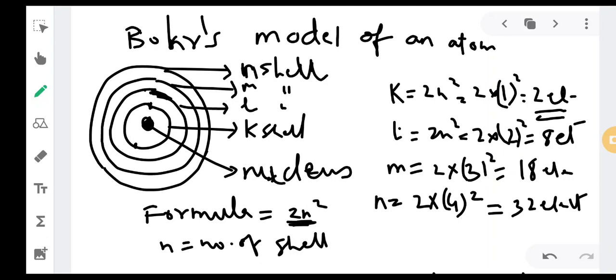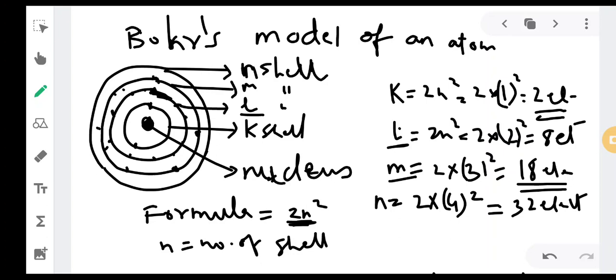1 and 2. Similarly the second shell, which is the L shell. How many electrons can the L shell hold? You can see the second shell. The second shell can hold 8 electrons. 1 2 3 4 5 6 7 8. So 8 electrons. Similarly comes the M shell. The M shell can hold 18 electrons, either 8 or 18. So the third shell can fill a minimum of 8 or a maximum of 18 electrons.